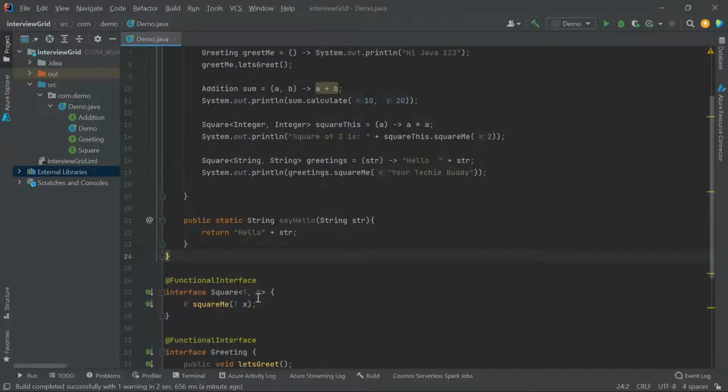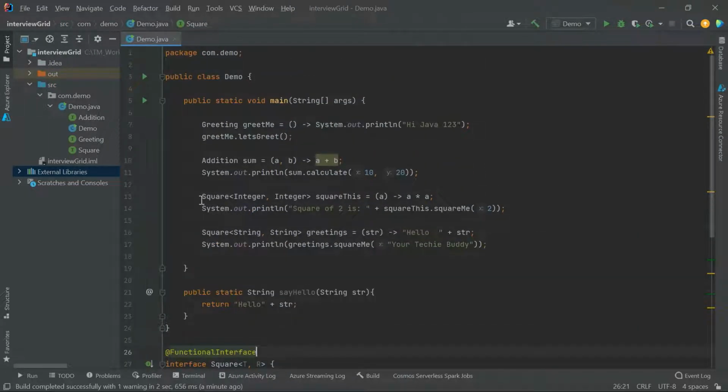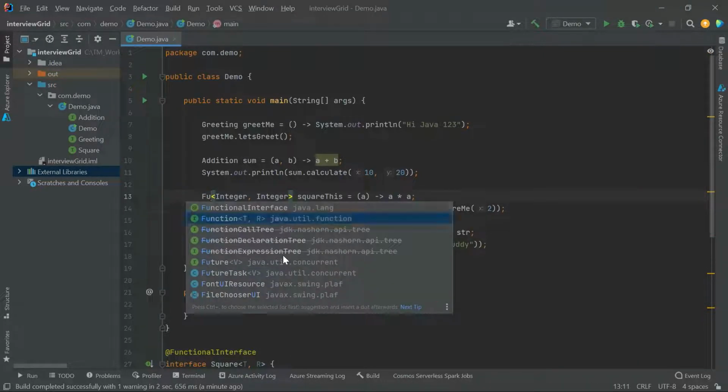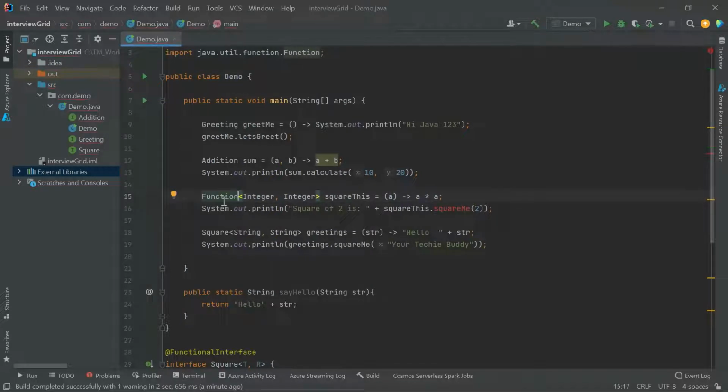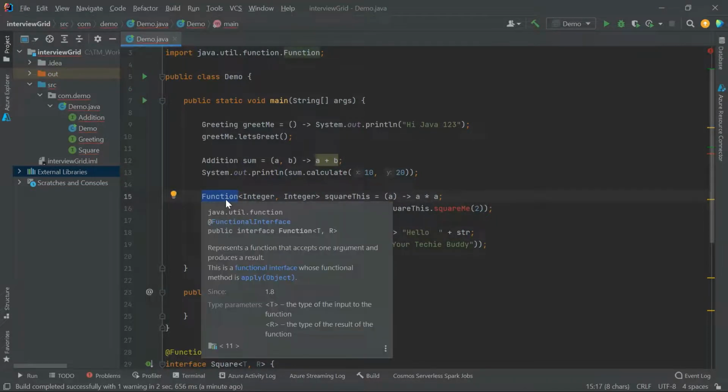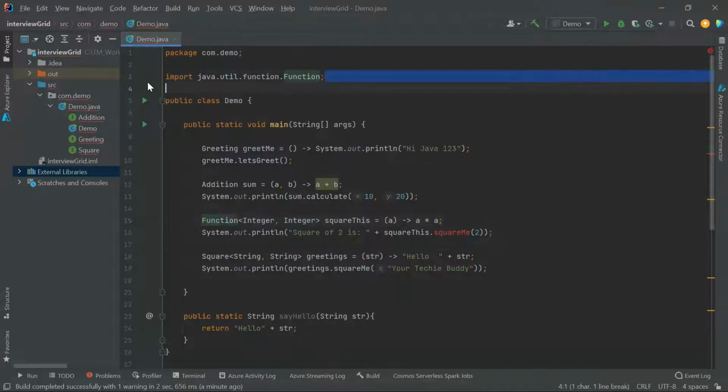Now you'll see how easy our life is made in Java. We need not write this. So see what the signature of this interface is: Square T comma R, like this, right? What if I say there is a matching functional interface in Java which does this, and the name of that interface is Function. Now this square, which is my functional interface, I'll change this to Function. This is already there in Java. If you see, it got imported from java.util.function, right?